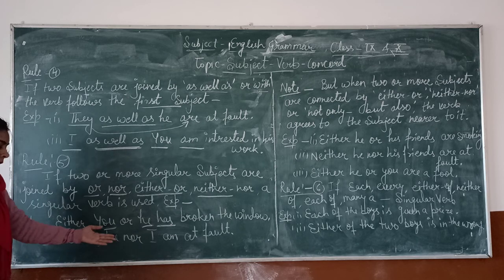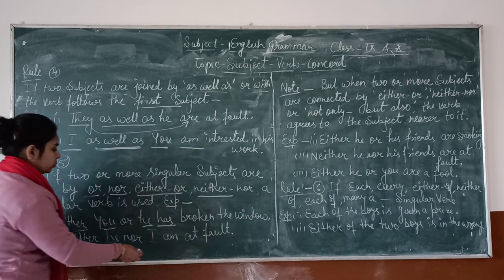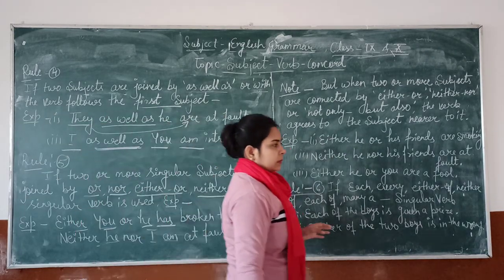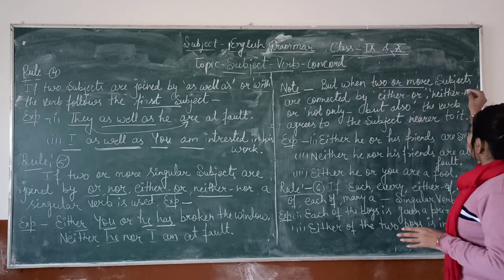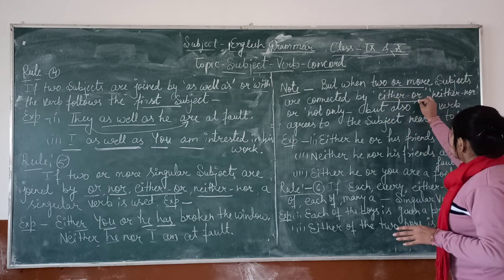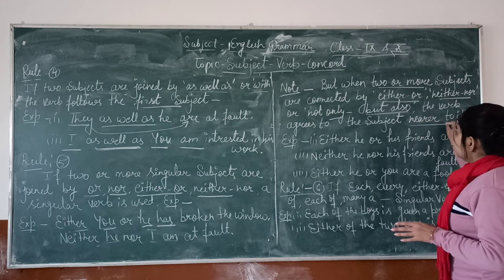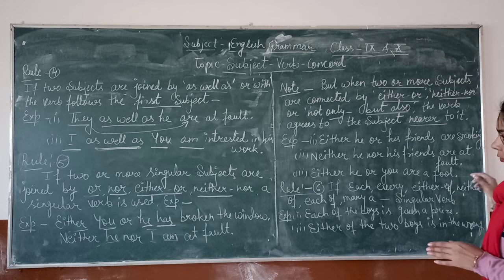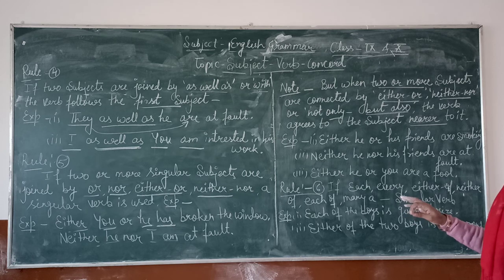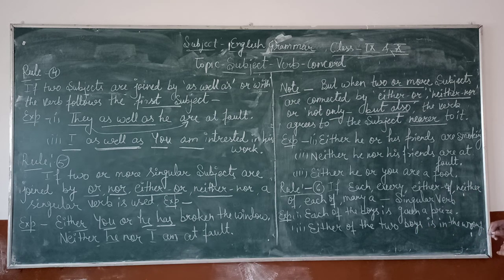Next, neither he nor I am at fault. Now remember these things: when two or more subjects, both singular and plural, are connected by either or, neither nor, not only but also, the verb agrees with the subject nearer to it.